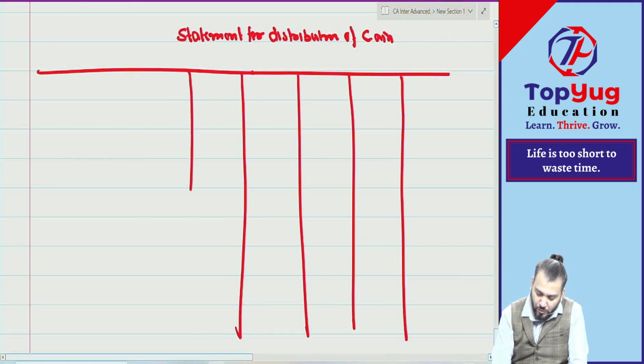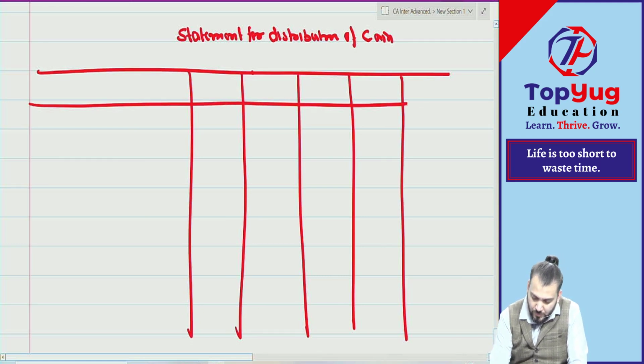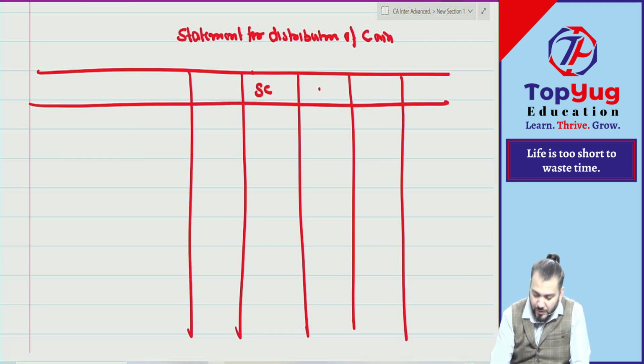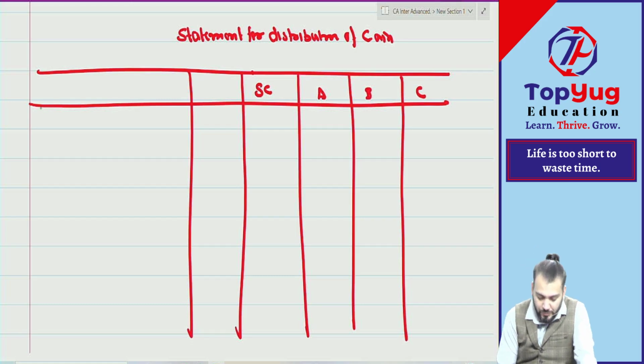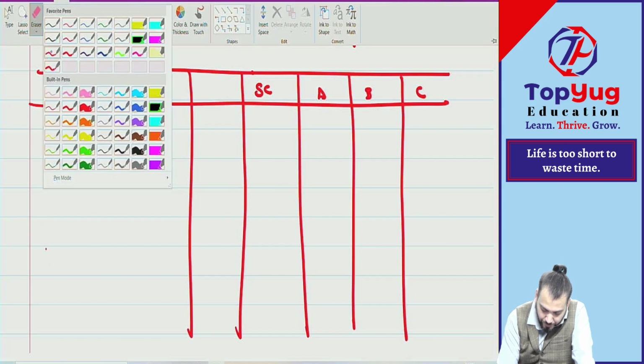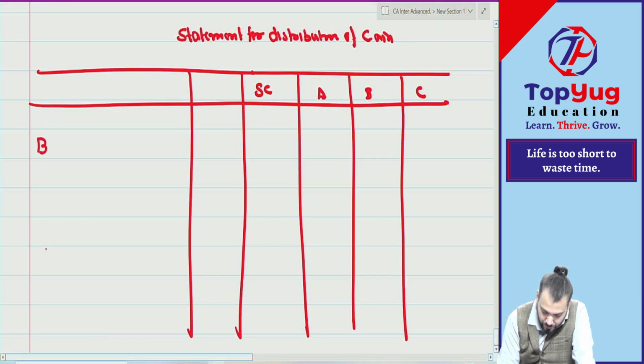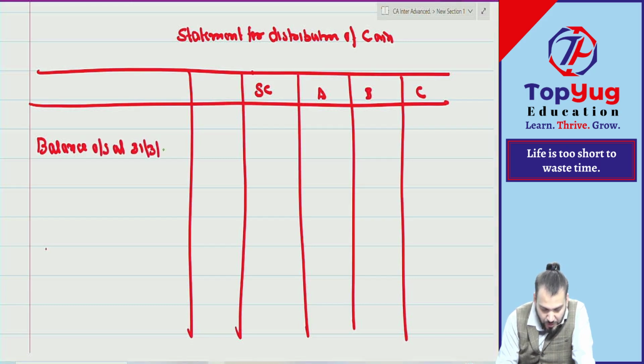If you want to make one more column, you can have. So sundry creditor, Akaram, Bakaram, Chakram. So we'll start what? Balance due, yeah, balance outstanding as on which date? 31st March 1998.